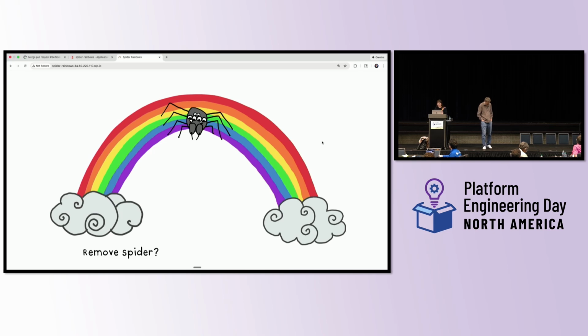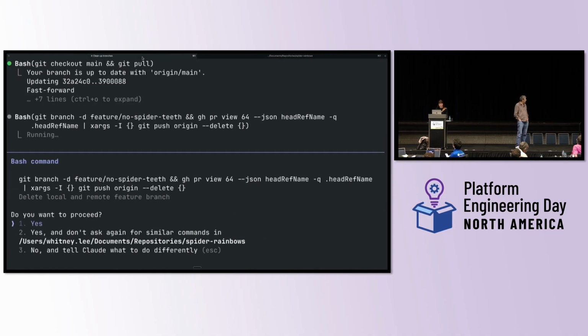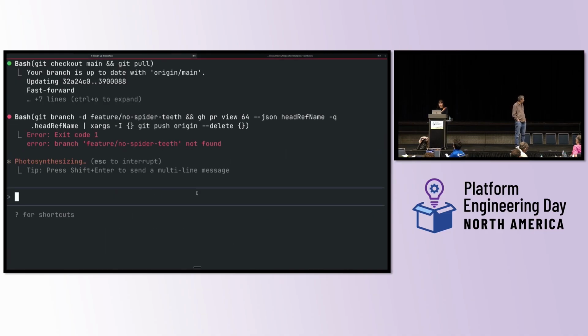Unholy nightmare fuel is one of our success metrics. So I've developed the, source PRD is not found. I don't know what that means, because I'm not on the right branch yet, because I haven't closed out the last one, because I'm so excited to move on.